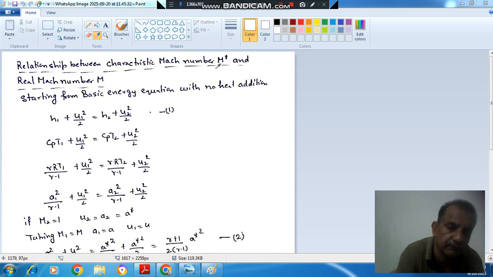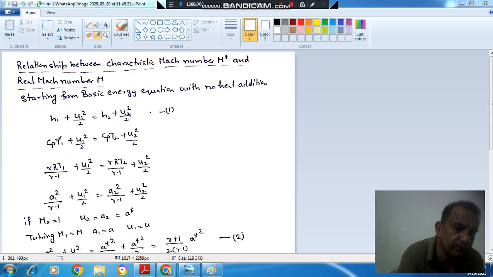We have studied that M star is the actual velocity divided by the characteristic sound velocity, and the real Mach number is the actual velocity divided by the sonic velocity at that location. Now, if we start from the basic energy equation, assuming no free radiation, the energy equation will be H1 plus U1 square by 2 is equal to H2 plus U2 square by 2. This is equation number 1.